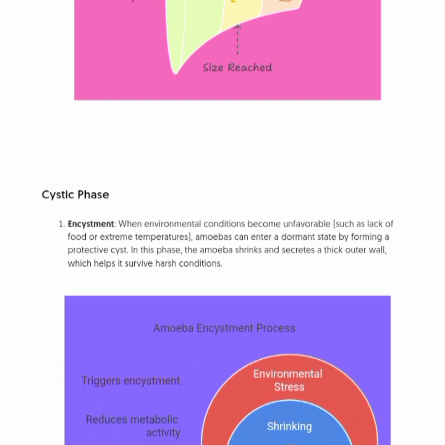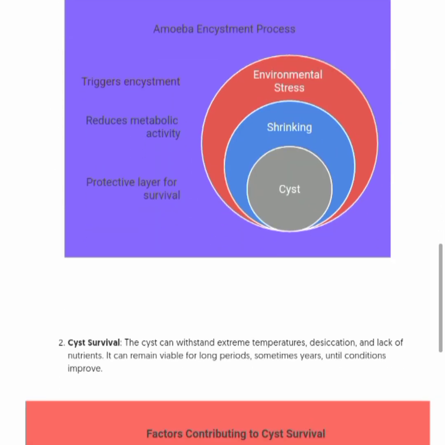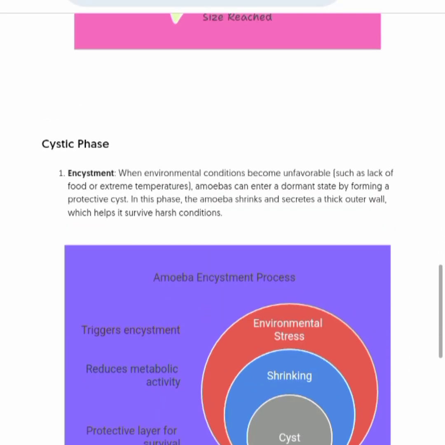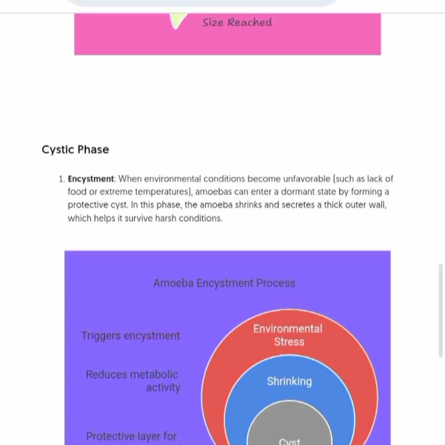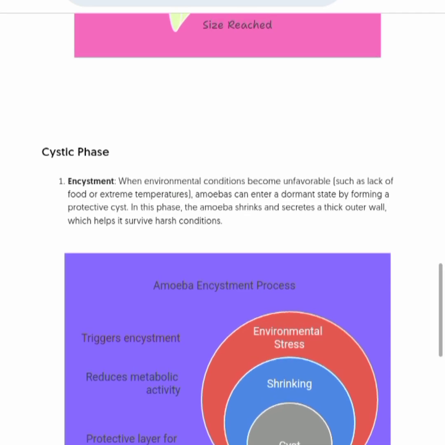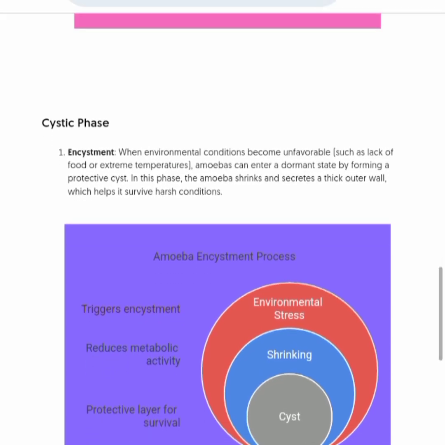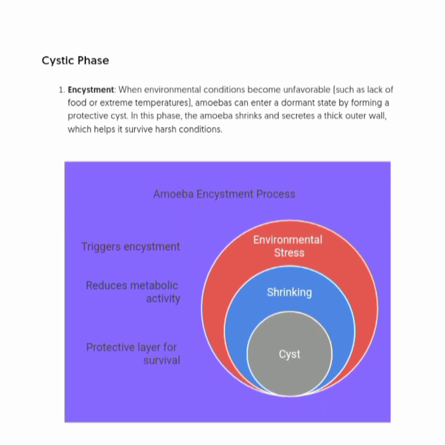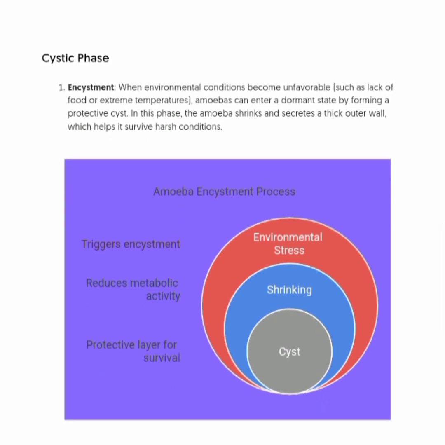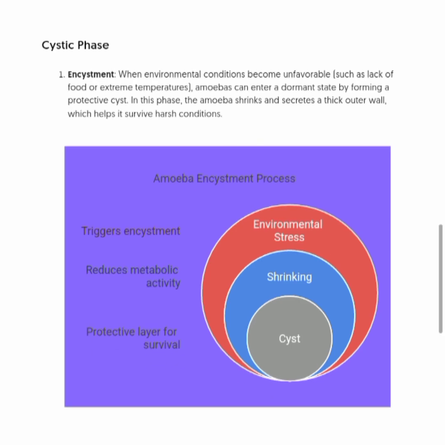Cystic phase. This phase has three substages. First is the encystment. When environmental conditions become unfavorable, such as lack of food or extreme temperature, amoeba can enter a dormant state by forming a protective cyst. In this phase, the amoeba shrinks and secretes a thick outer wall which helps it survive harsh conditions.